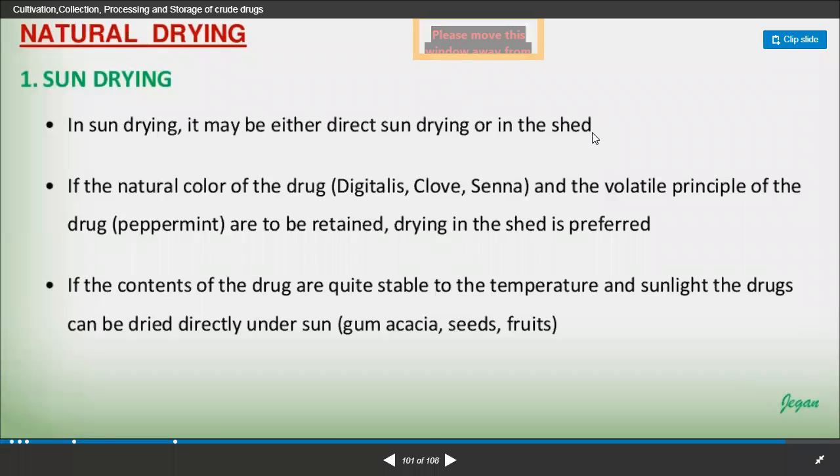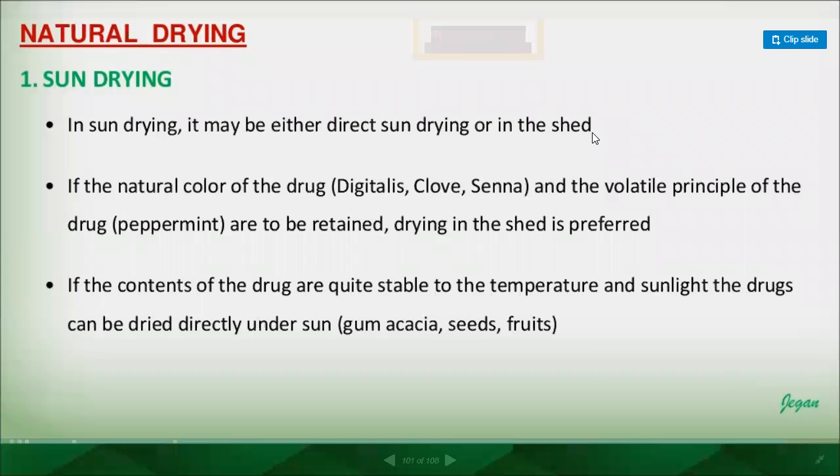Sometimes, if you are keeping the drug in your room, sunlight also comes there, but not directly, right? Sunlight comes by reflection from the outside and comes into your room, and there also it maintains the room temperature or whatever the temperature, and the drug starts drying. And direct sun drying means direct sun either on the terrace of the building or on the floor. We are going to have a mat,